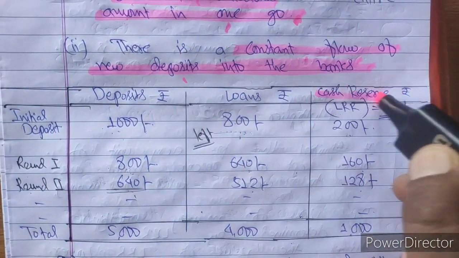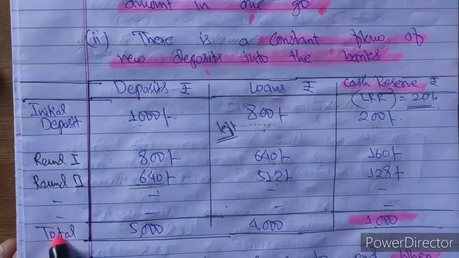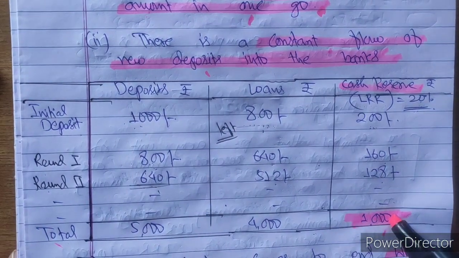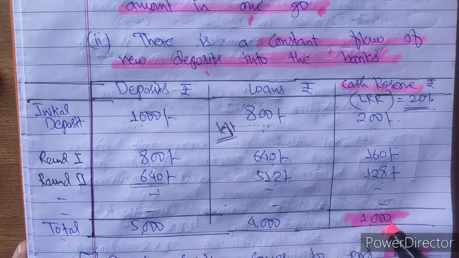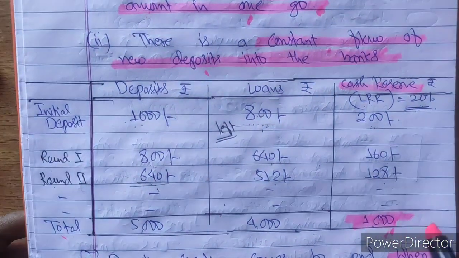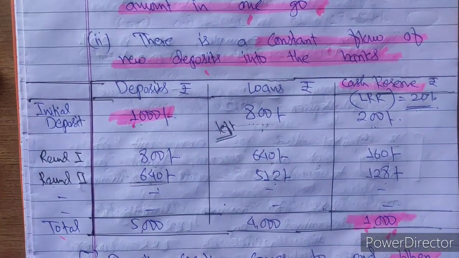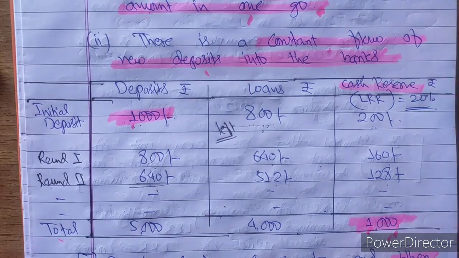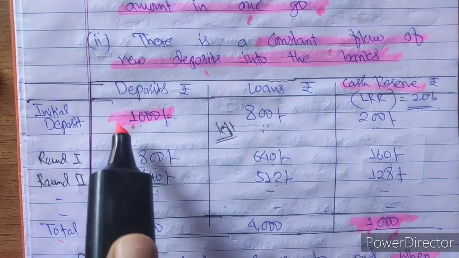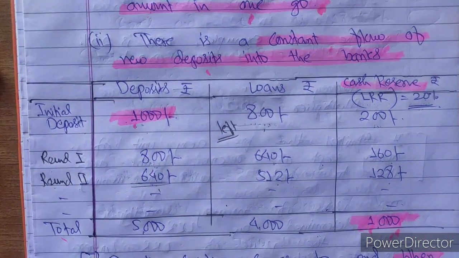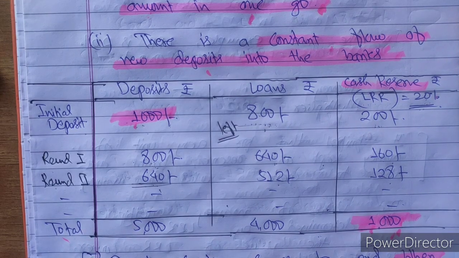This is the cash reserve, the last column. When this total cash reserve, that is 1000, equals the initial deposit, what was the initial deposit? 1000. Now this 1000 and 1000 are equal. So when the total cash reserve is equal to the initial deposit, at that point the credit creation or deposit creation is complete.